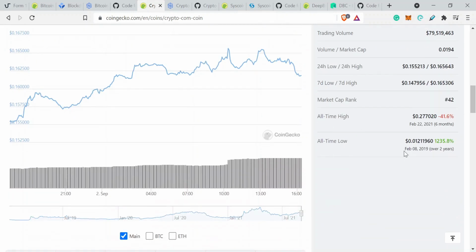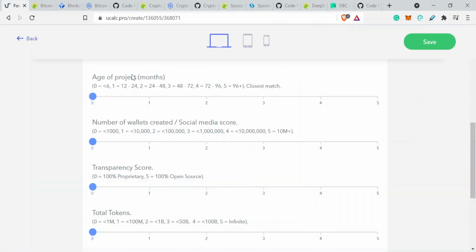So for this, I'm actually going to use this score here. I happen to know that the CRO token has only existed for around about 2 years. So we've got 0 to 6 doesn't qualify, 12 to 24, 24 to 48, it fits into that bracket there, so we're going to go for 2.